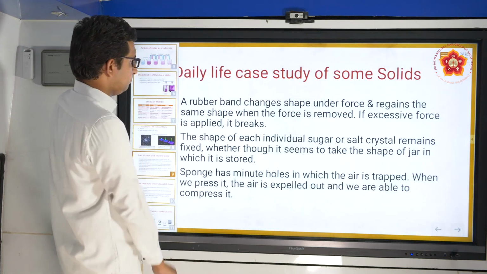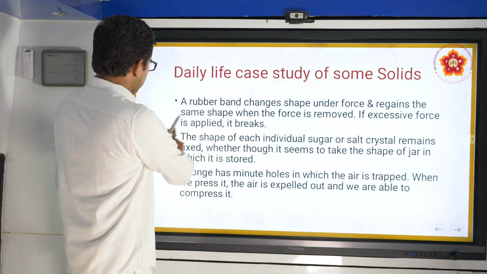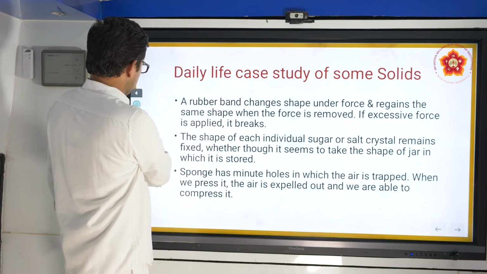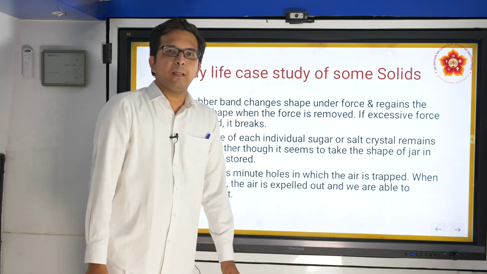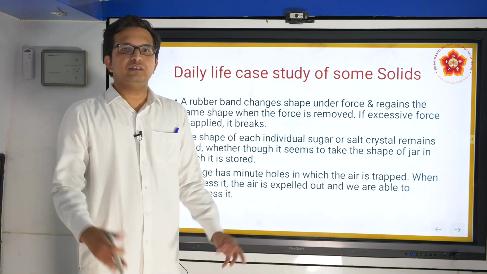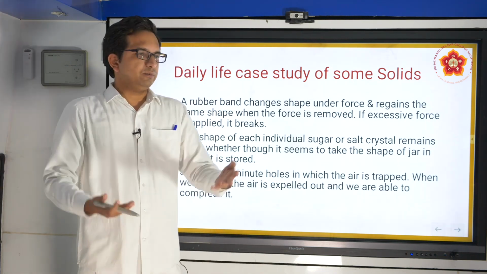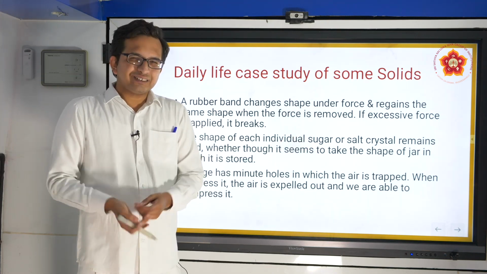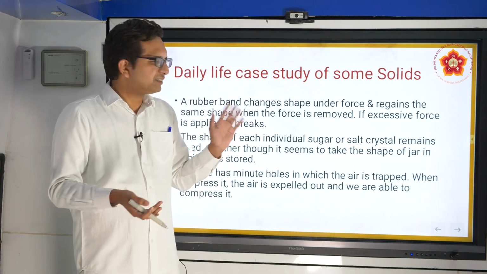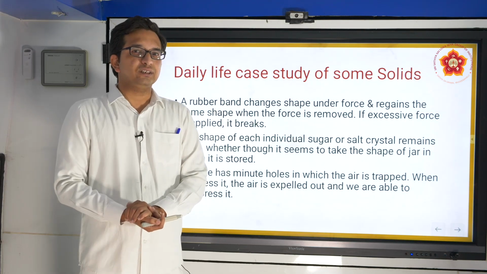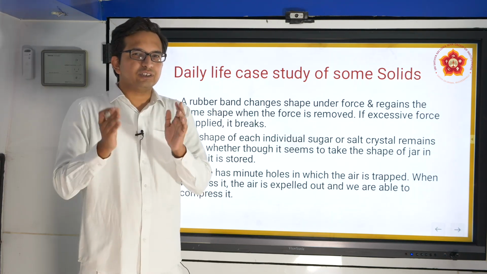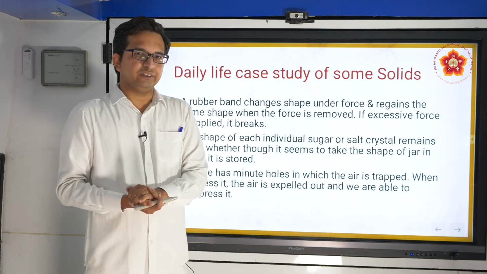So, next segment now. Some case studies about solids, let us see. We have seen examples of solids, pen, book and all. Some general examples we know, and since a young age we know this basic difference of solids, liquids and gases. But let us do some study with respect to certain materials now.